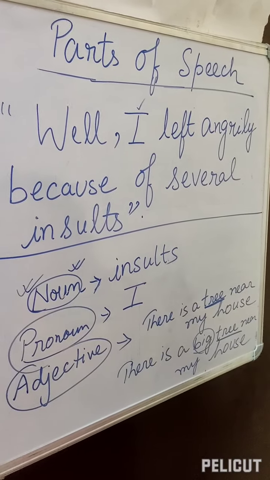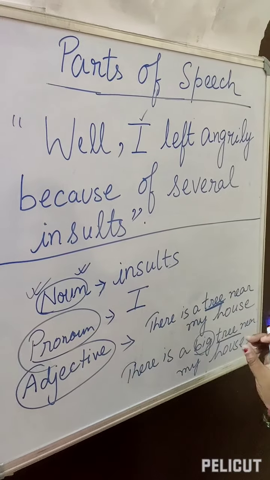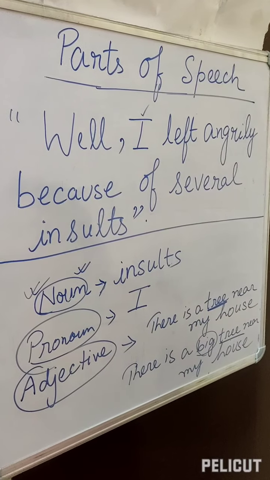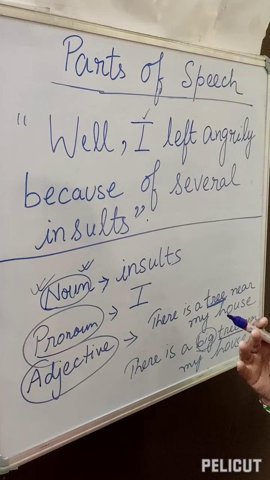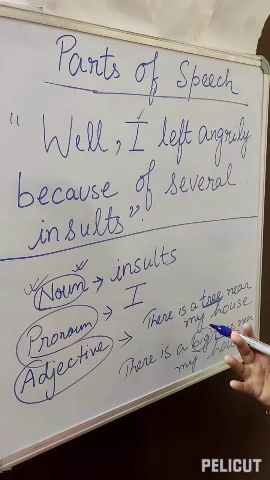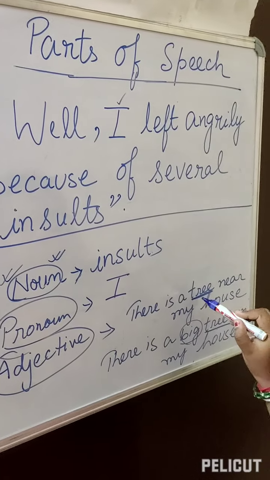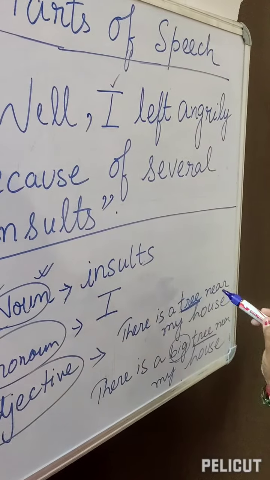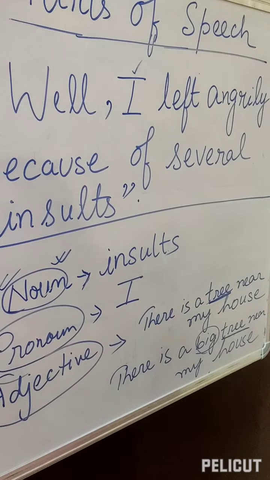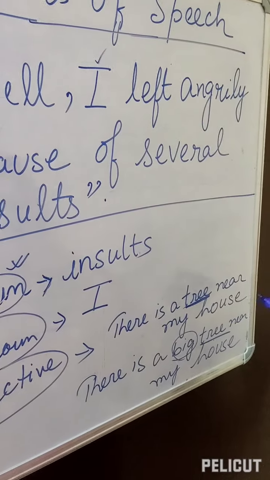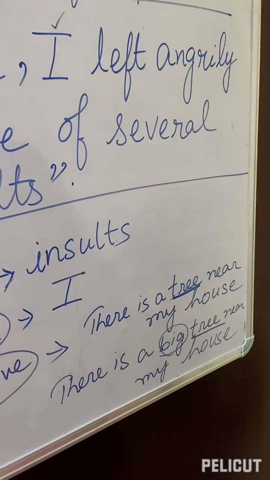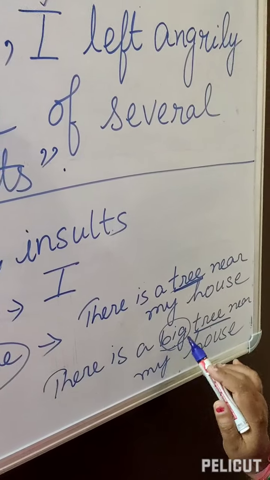It is giving some more information about the noun. So adjective is what? It tells something more about the noun. If I am writing only tree, we do not know what type of tree that is, but when we write big, we know that yes, there is a big tree near my house. So this is the adjective.